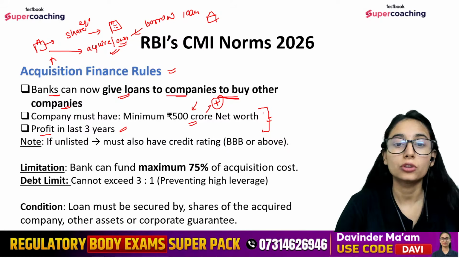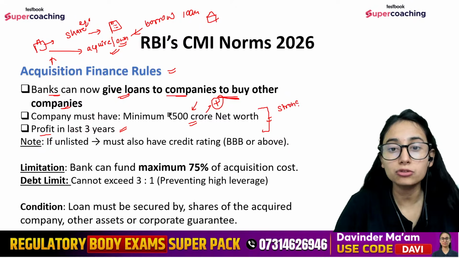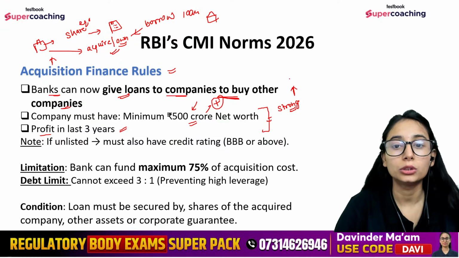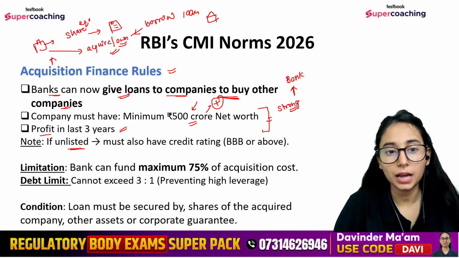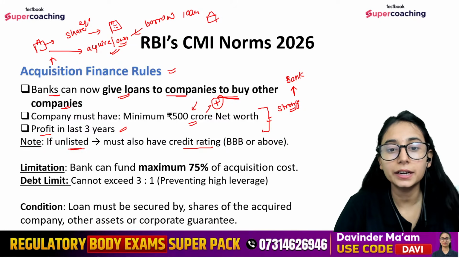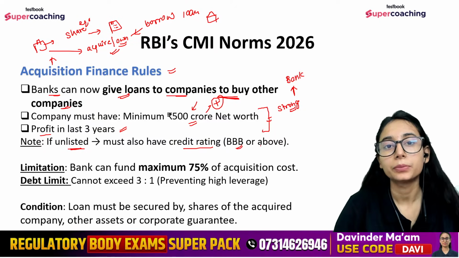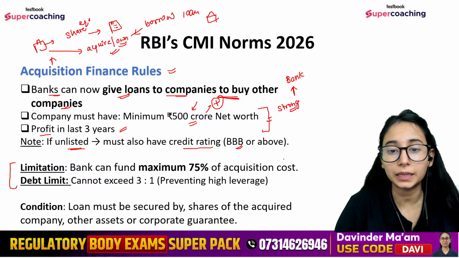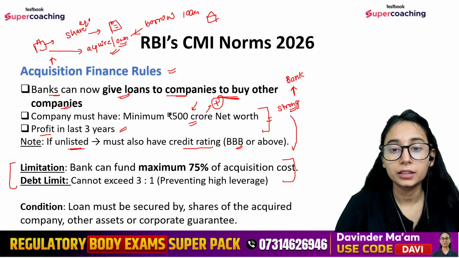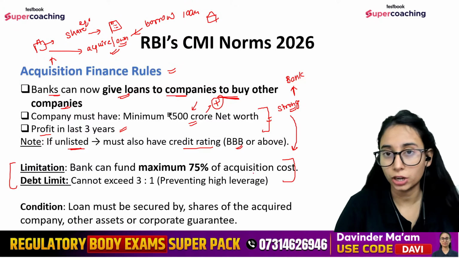So these two are the conditions to ensure that the company is strong enough to pay back the loan to the bank. First thing. Then if the company is unlisted, in that case their credit rating must be more than triple B, right? What are the limitations? Even after ensuring that the company is strong, they are saying they must follow these restrictions or limitations.